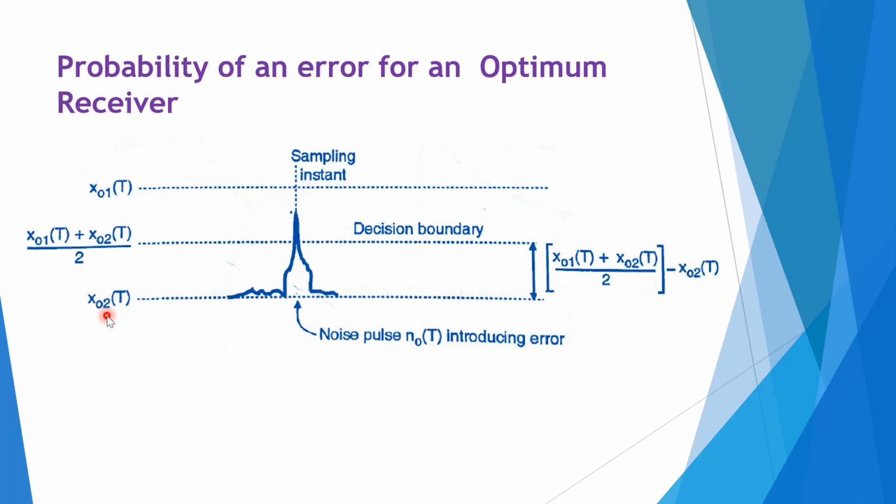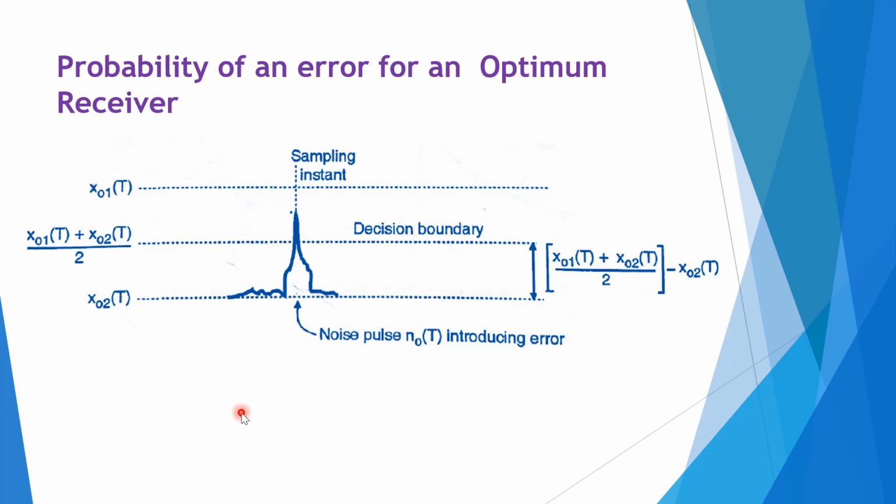So this is in case of if noise is absent. But we know that practically if you consider any communication system, any receiver, in that obviously noise will get affected and we need to remove that noise. So in the real case, when the noise is present, to minimize the probability of error, the